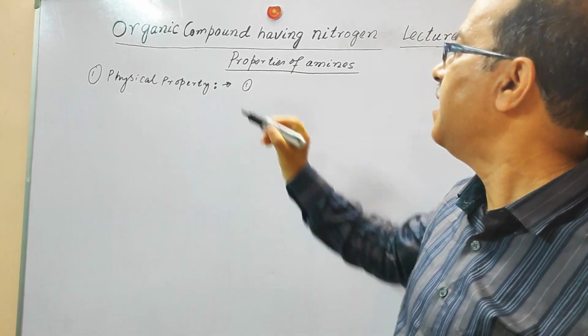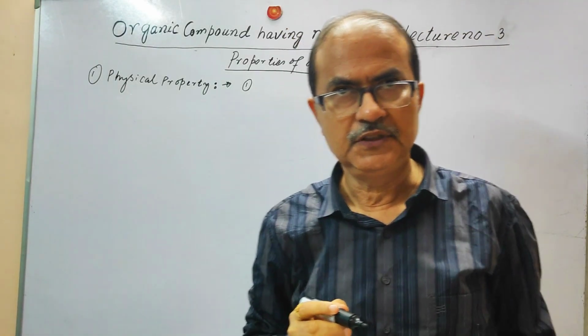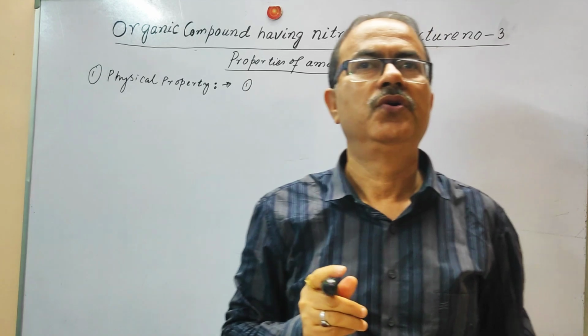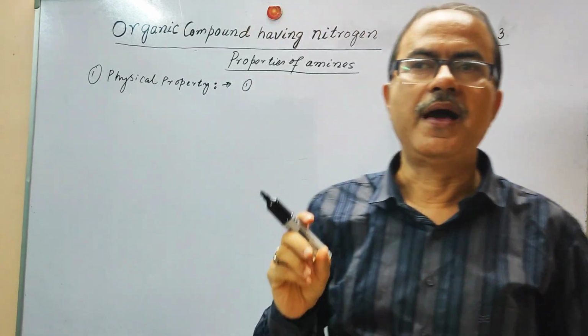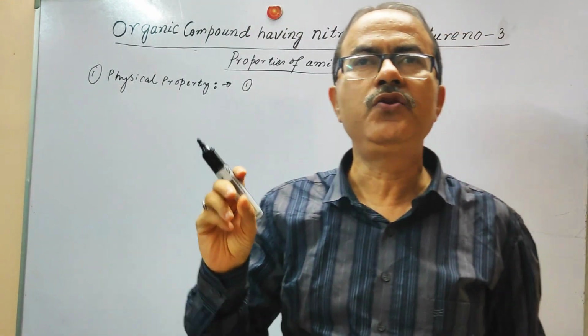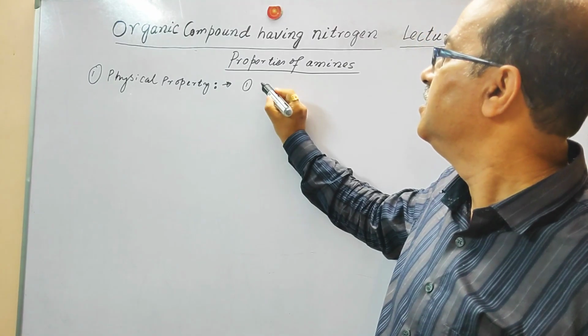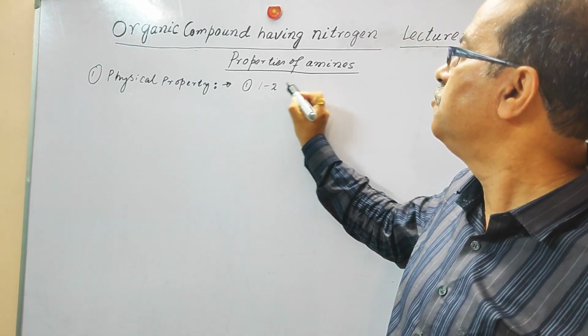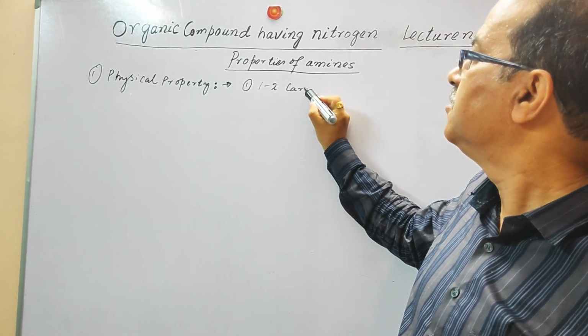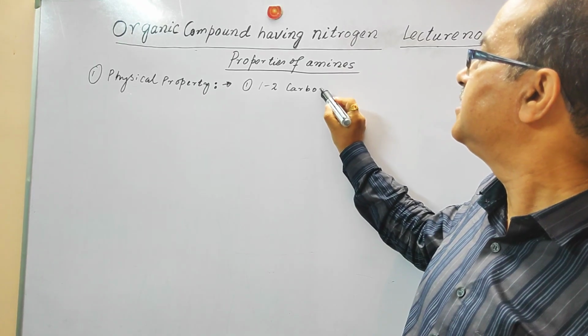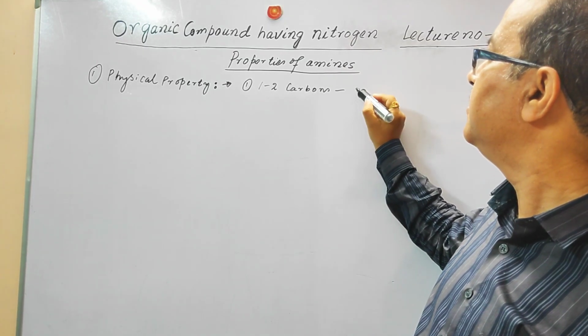For aliphatic amines having 1 to 2 carbon atoms, it exists as a gas.